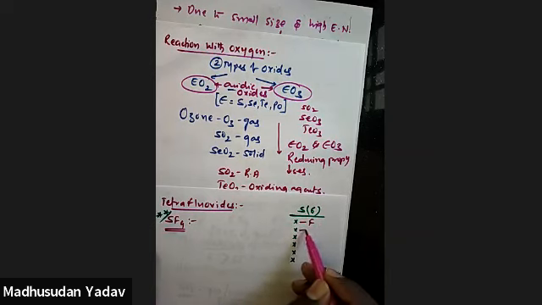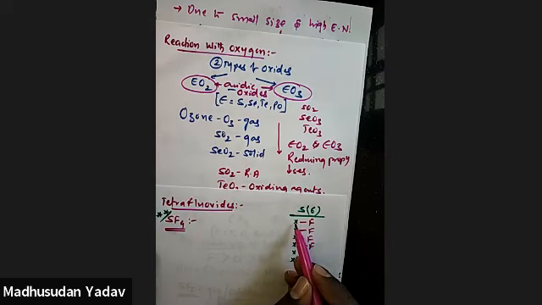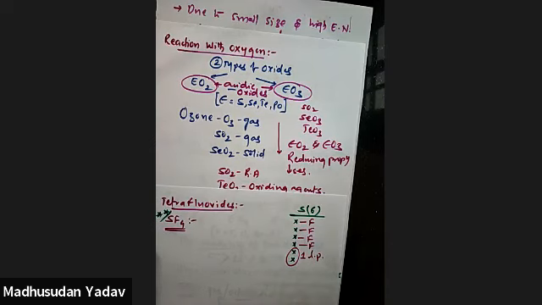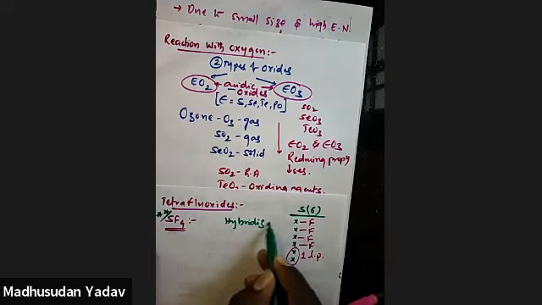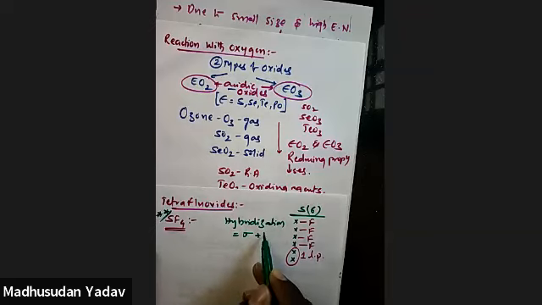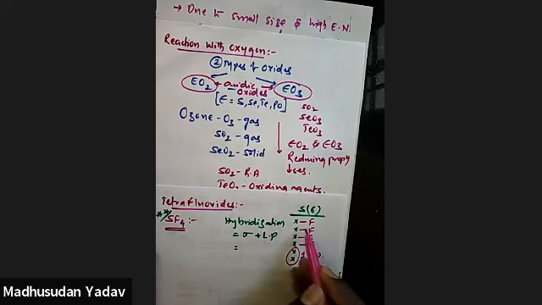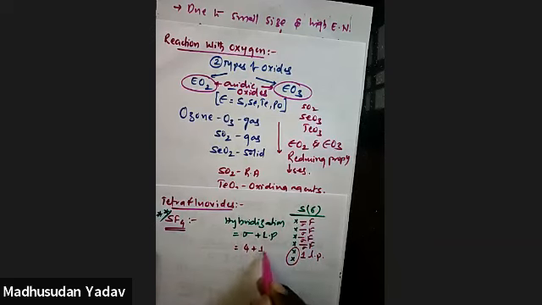So from the central sulfur atom, 6 valence electrons are there. Here 4 fluorines are there, so 4 fluorines will take 4 electrons. They are over. So what is left? One lone pair is left, isn't it? So here you have a formula for hybridization. Hybridization is equal to the number of sigma bonds plus lone pairs. Here, how many sigma bonds are formed? 1, 2, 3, 4. 4 sigma bonds and 1 lone pair.